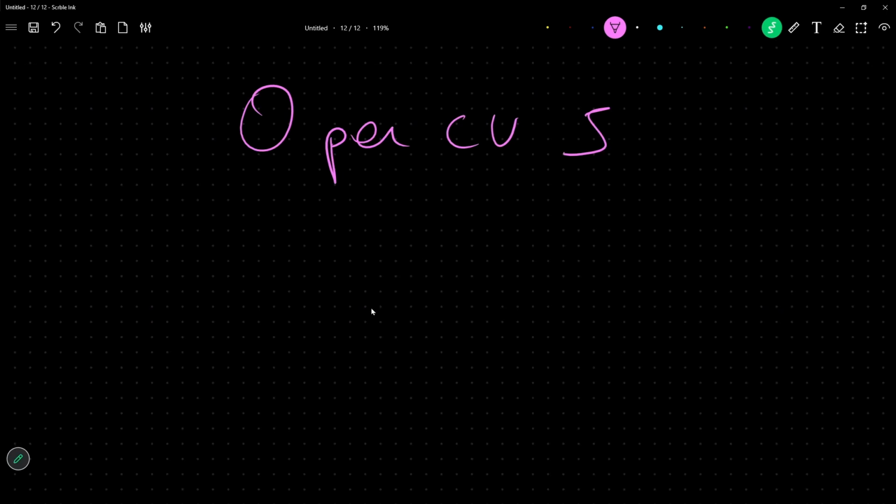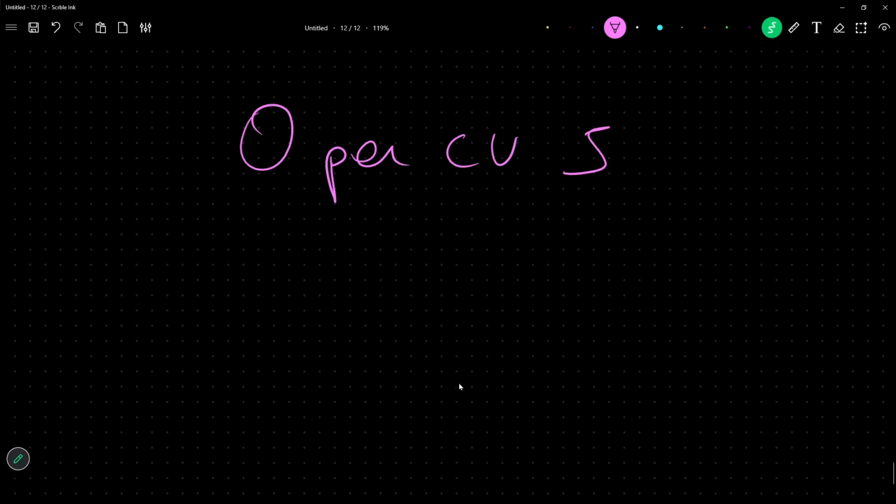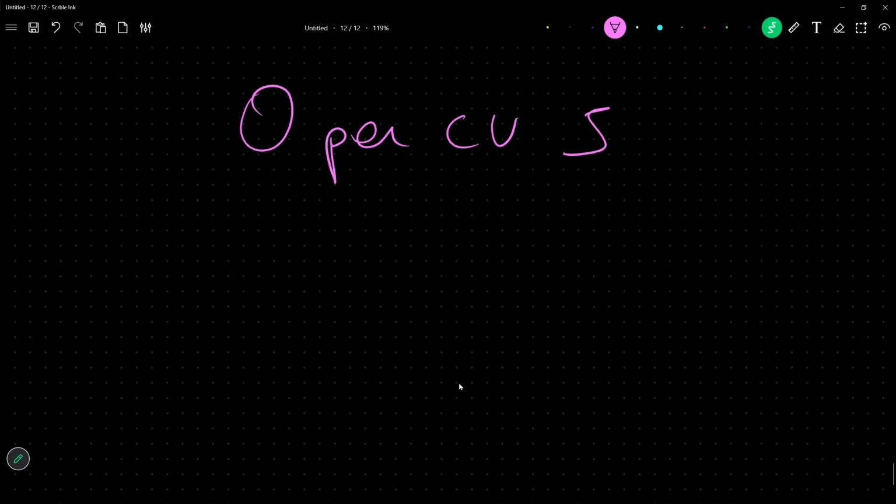What happened in OpenCV 5? We completely removed these things: old C++ dependencies. C++ is not gone. C++ is the base on top of which OpenCV is made. The Python 2 dependency is completely gone. And in OpenCV 5, they have brought in a new thing.